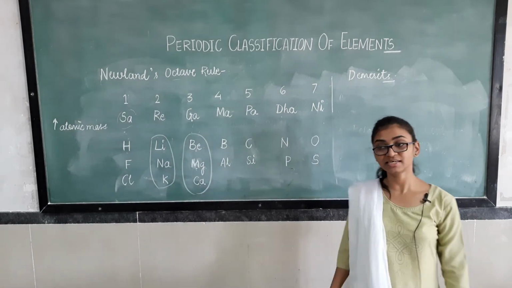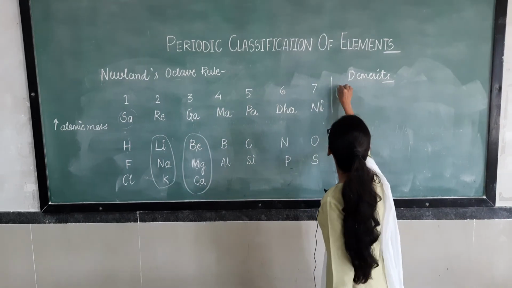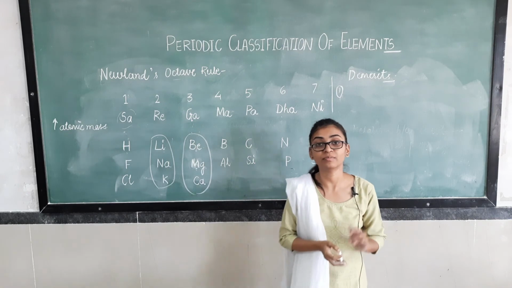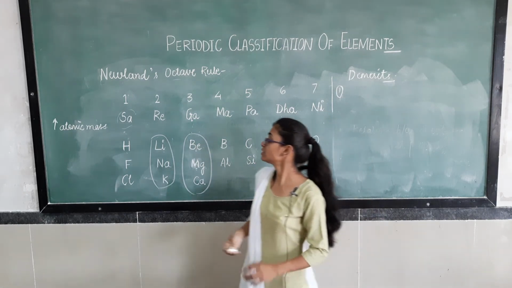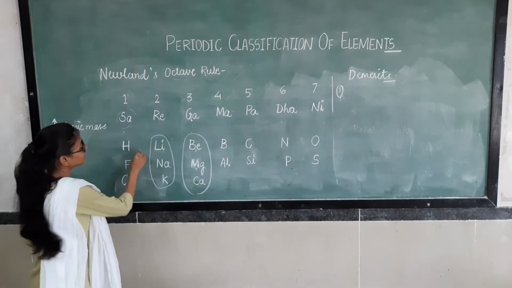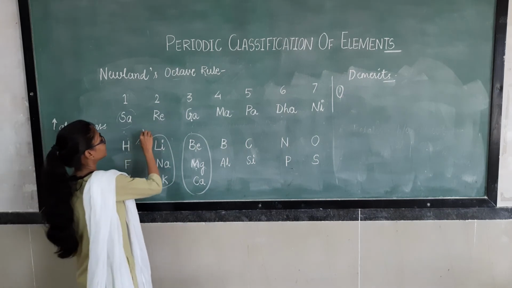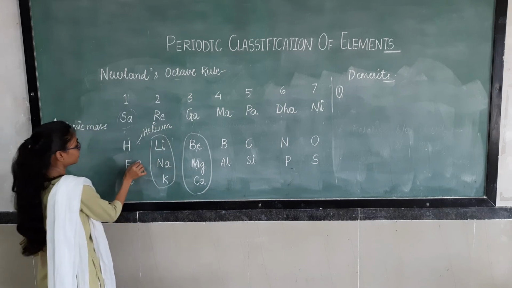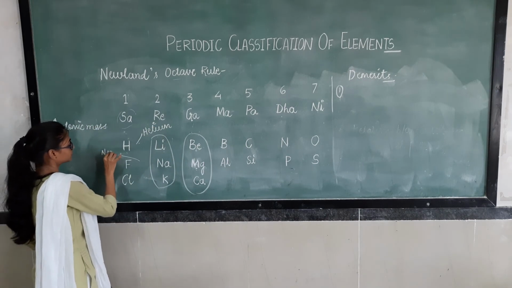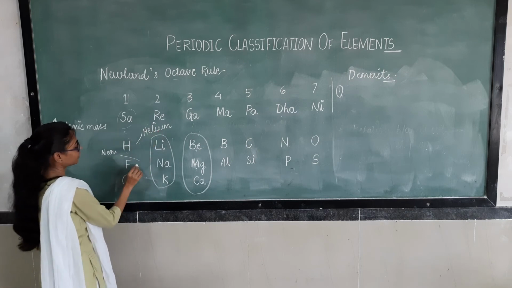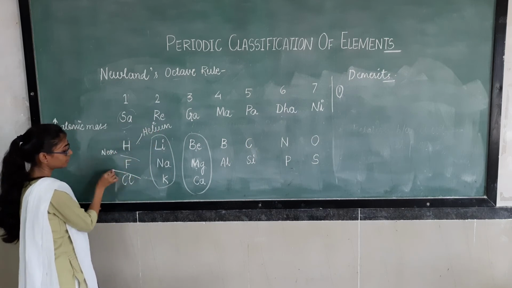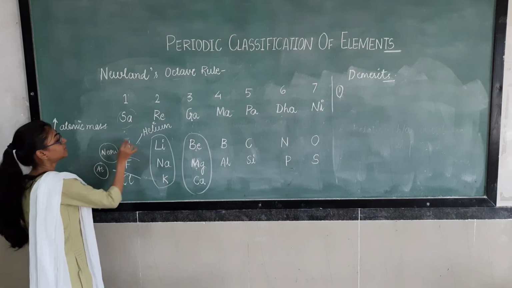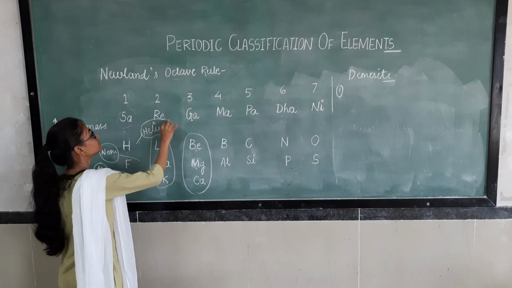What was the first demerit here? The first demerit was that he excluded the noble gases from his table, right? Because see here, after hydrogen, helium should be there. Here helium will come, and here is the space for neon. Hydrogen, helium, fluorine, neon, chlorine. Here argon will be there. So what he did was exclude these noble gases.